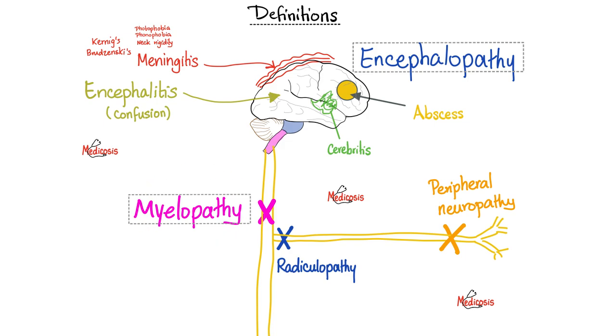Next, let's talk about the spinal cord. If the disease affects the spinal cord itself, like polio, this is myelopathy. If it's inflammation, myelitis. If the disease affects the nerve root, it's called radiculopathy. The radicle is the root of the nerve. What if the disease affects the peripheral nerve? Peripheral neuropathy. Polio does this, Guillain-Barré does this, and diabetes does this.